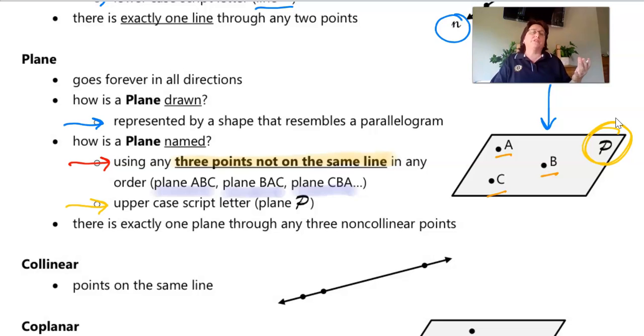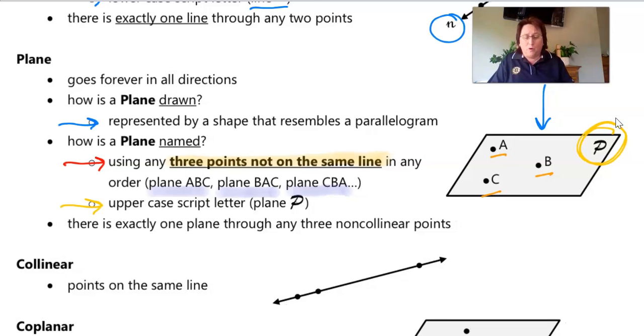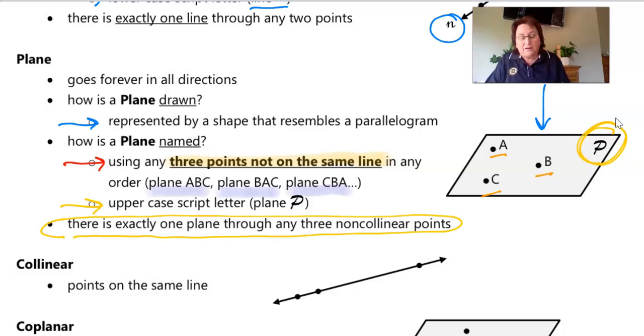Now, notice there's no symbols on or above the letters for the plane. It's just the letters that are not on 3 points, that are not on the same line. And that's what this particular thing means right here. Non-collinear points. Guys, that is the same thing as 3 points not on the same line.